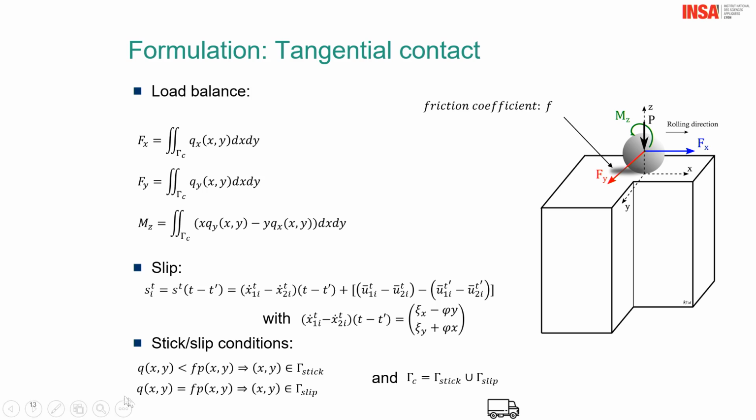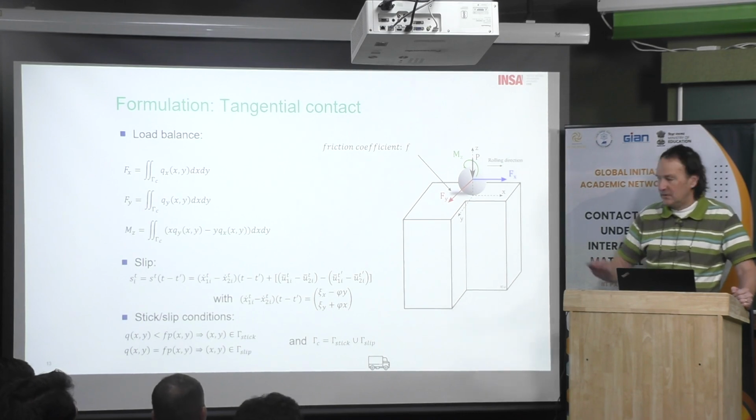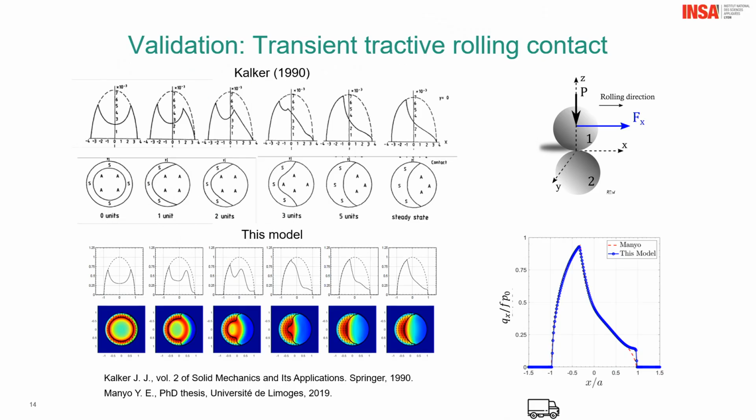And as I said before, the sticking area plus the sliding area corresponds to the contact domain, which means that you cannot slip and stick at the same time. The same with the finite element method, you cannot apply a displacement and a force at the same time. You have to choose. We have to be careful with that when we solve the problem numerically. Then this is typically the type of results we can get.